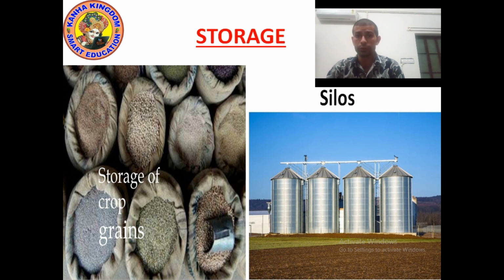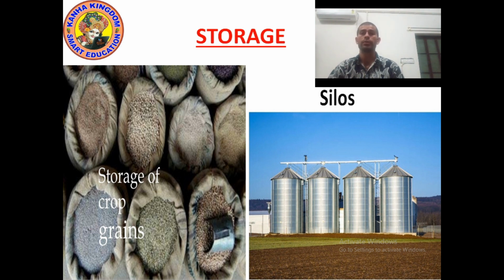Otherwise, we store the crop grains. It means we are doing the storage of grains. So grains are stored at home in sacks, jute bags, and metallic bins. And on a large scale, crops are stored in silos or godown.